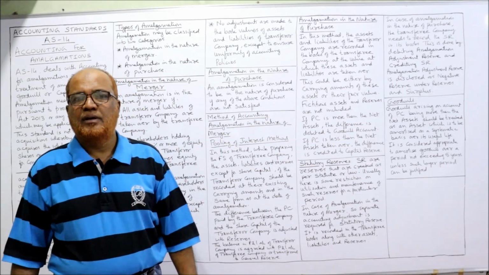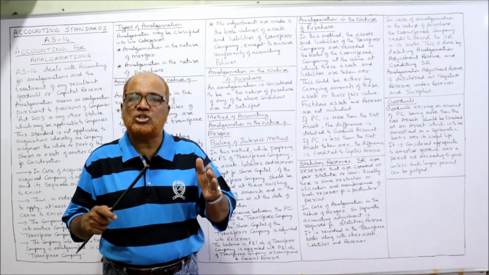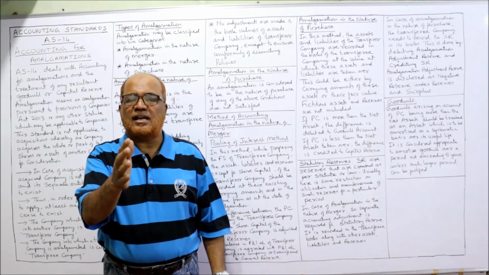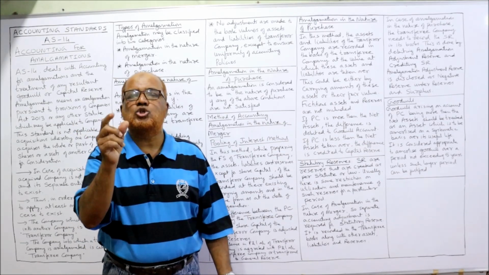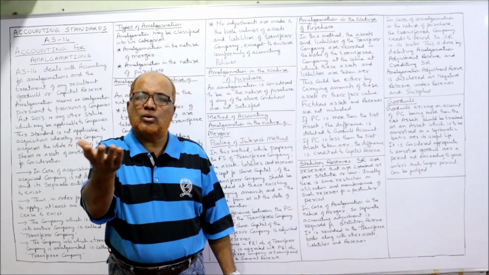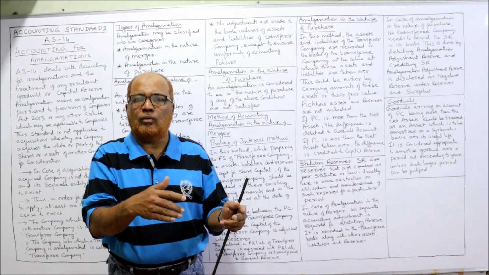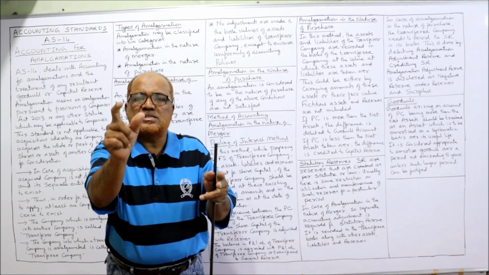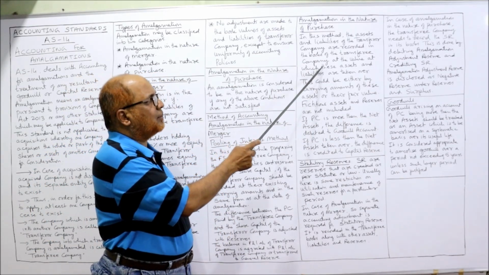Agreed value. That means if the amalgamation is in the nature of purchase, then assets and liabilities which are taken over by the transferee company should be recorded at their agreed values, be it book values or fair value. Whatever is there, the same values should be recorded in the books of the transferee company.